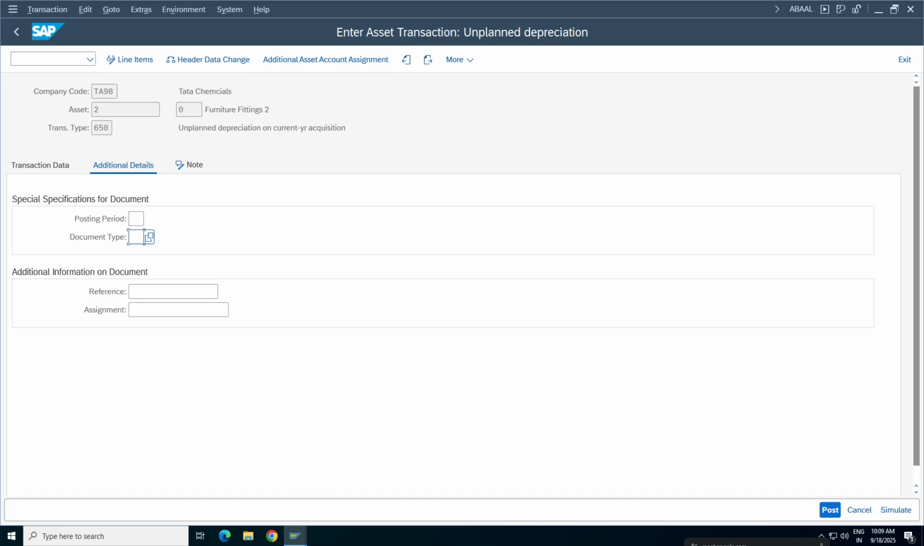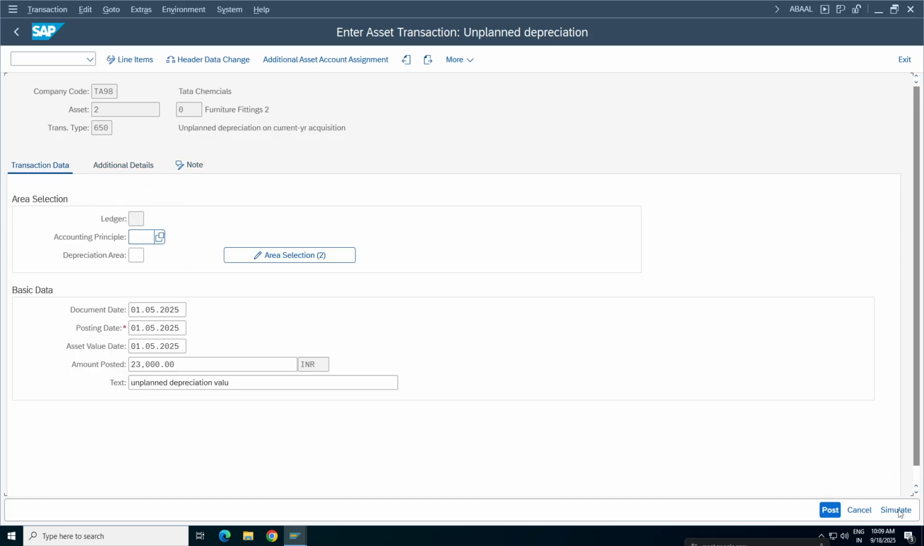Additional details, again you have options. If you want to refer to another document type, you can refer to it. Reference, unplanned depreciation, and this is also unplanned depreciation. Divya, following, right? Yes, sir. Don't do any other work while listening to the class. Better to listen to the class only. Additional details are not required.